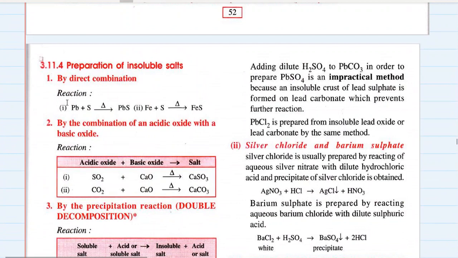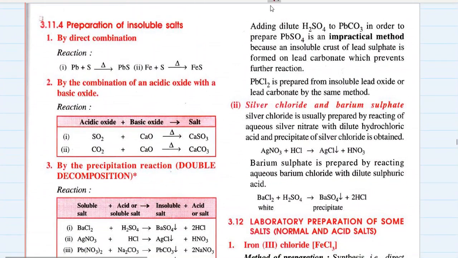Now, the preparation of insoluble salts. First is direct combination. When lead reacts with sulfur, it forms lead sulfide, which is an insoluble salt. Same goes with iron and sulfur, which forms iron sulfide, an insoluble salt. Next is the combination of acidic oxide with basic oxide. Sulfur dioxide with calcium oxide gives calcium sulfite. Carbon dioxide plus calcium oxide gives calcium carbonate. These are all insoluble salts. But how are they formed? By the combination of an acidic oxide with a basic oxide.